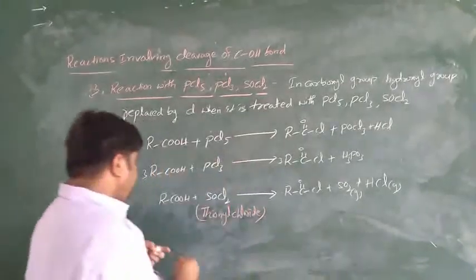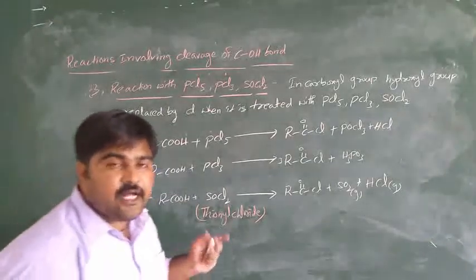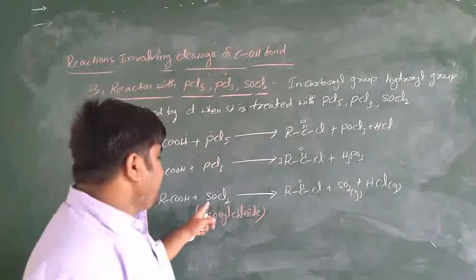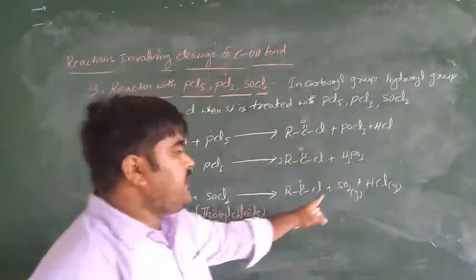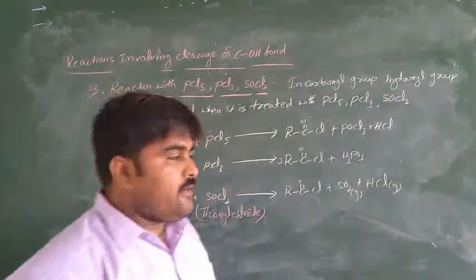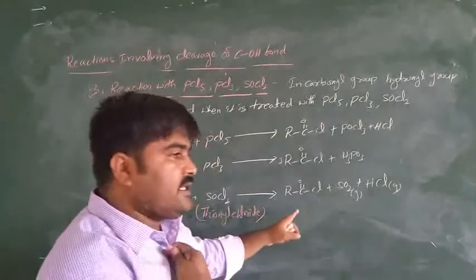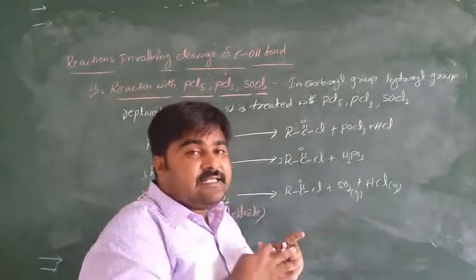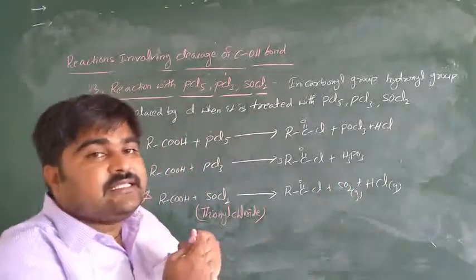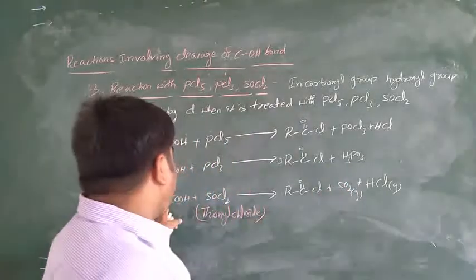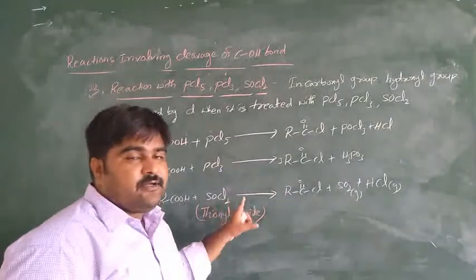This is the best preparation method: when carboxylic acid reacts with thionyl chloride, it gives acyl chloride, sulfur dioxide and HCl gas. Why? Because both byproducts are gases, they easily escape from the container and the product is easily separated.